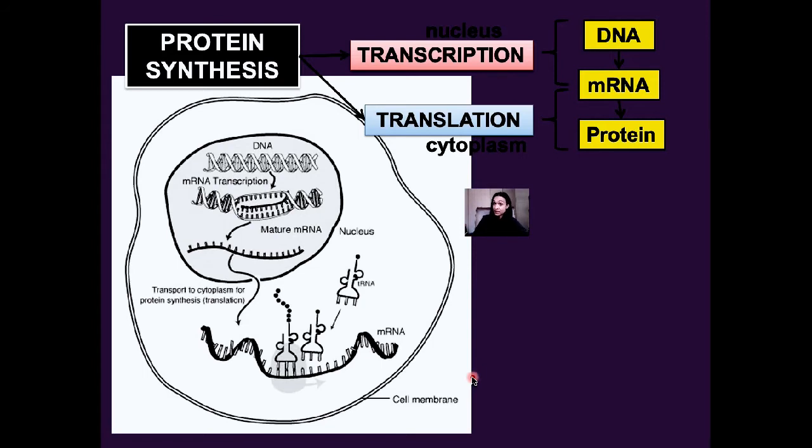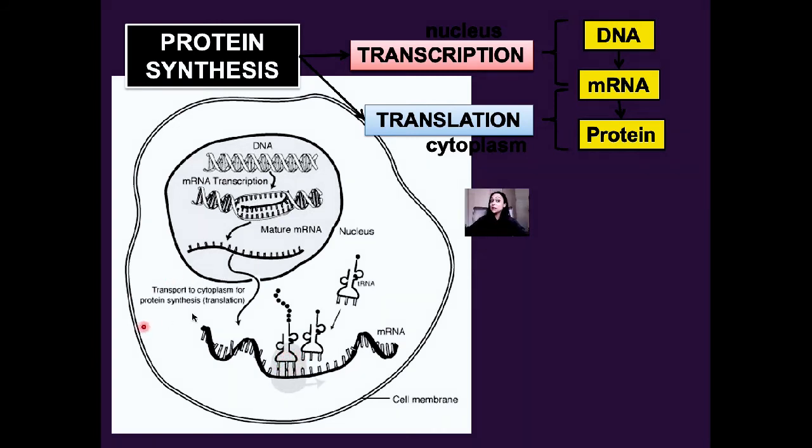The next phase is called translation, which is taking place in the cytoplasm, and it's where the ribosome is using the information now from the messenger RNA to form a protein. What are the steps involved? According to the codons on messenger RNA, transfer RNA molecules now with matching or complementary anticodons will bring the required amino acid to the ribosome, as you see in this picture.